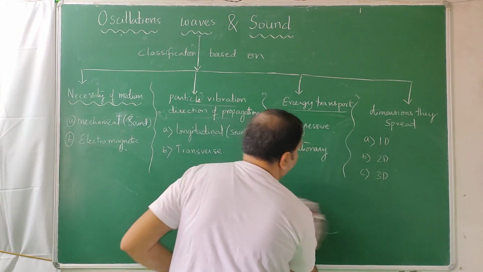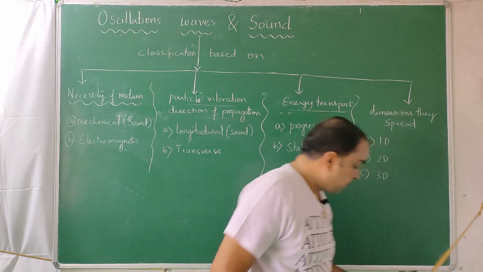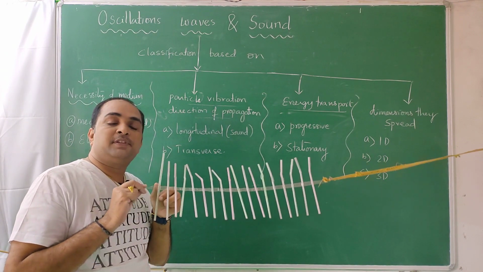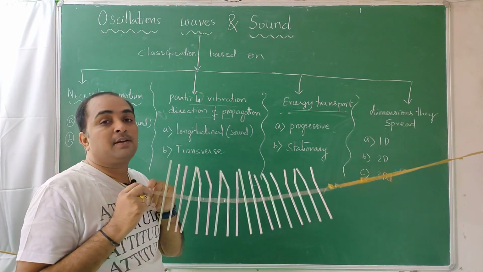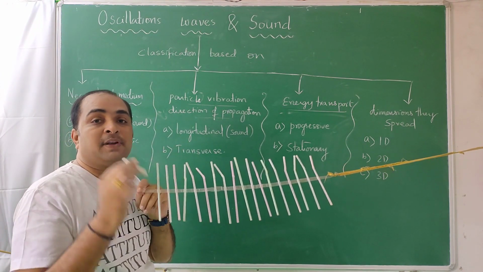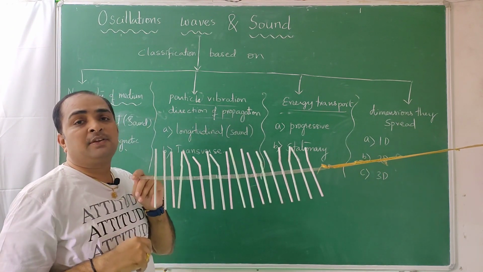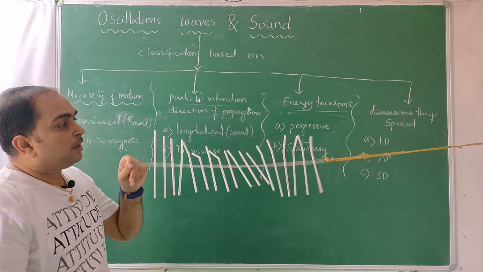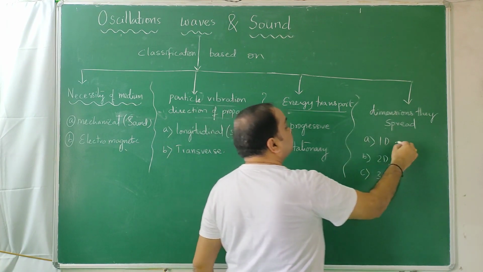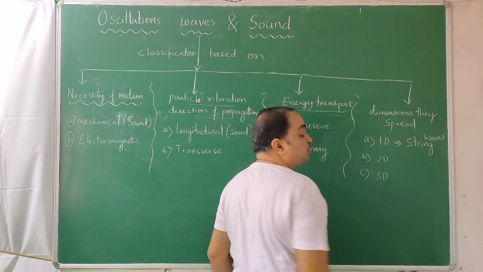Now, the last one. The wave classification based on the dimensions they spread. You may be thinking that sir is again and again taking the same example. See, in physics you have an advantage. If you have one example, you can show everything with it. The reason is, whatever logic you apply to one mass is applicable to all other masses. For example, mass into acceleration of a chalk piece, mass into acceleration of a duster, mass into acceleration of a car. Anything is okay. So now, it is going along one particular direction. So a wave in a string is 1D motion.